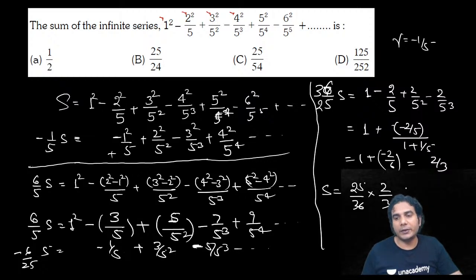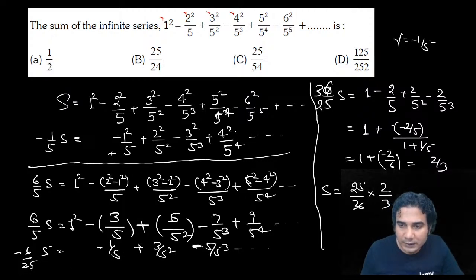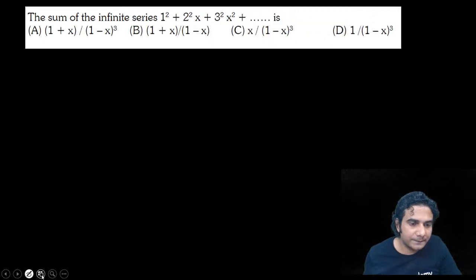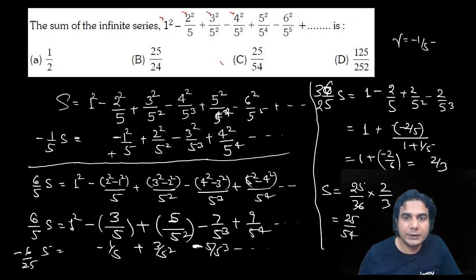That is going to be your answer, right? Simplify it. So it is going to be 25 by 54. So yes, C is the correct answer. Yeah. So C is the correct answer.